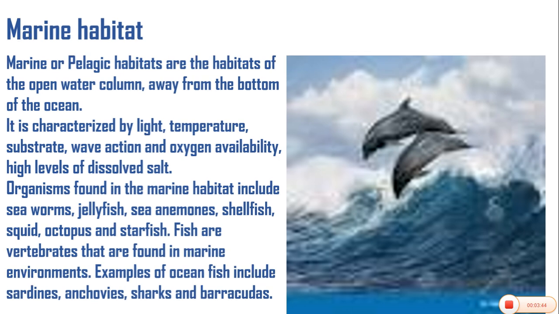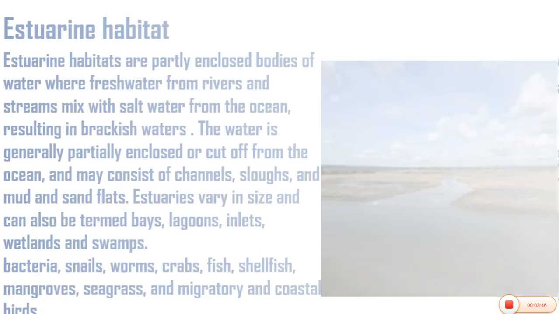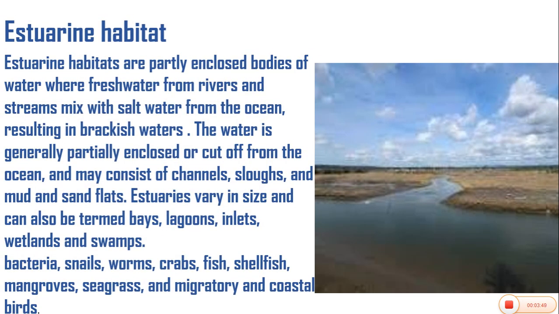Now let's look at another example of aquatic habitats, the estuarine habitats. The estuarine habitats are partly enclosed bodies of water where freshwater from rivers and streams mix with salt water from the ocean. The image on the screen is showing us what an estuarine habitat looks like. We are seeing two waters coming from different water bodies coming to join together. It is a water body where freshwater from rivers and streams mixes with salt water from the ocean, resulting in brackish water.